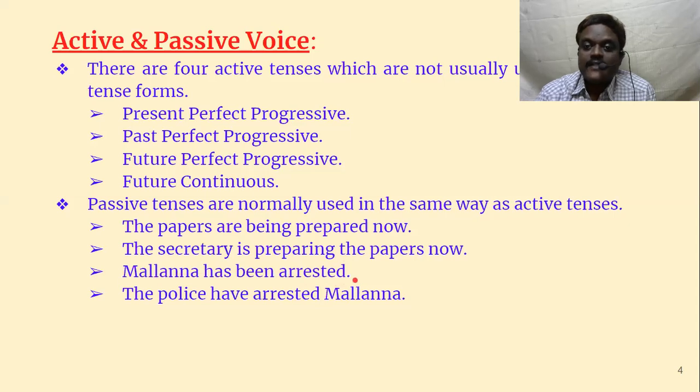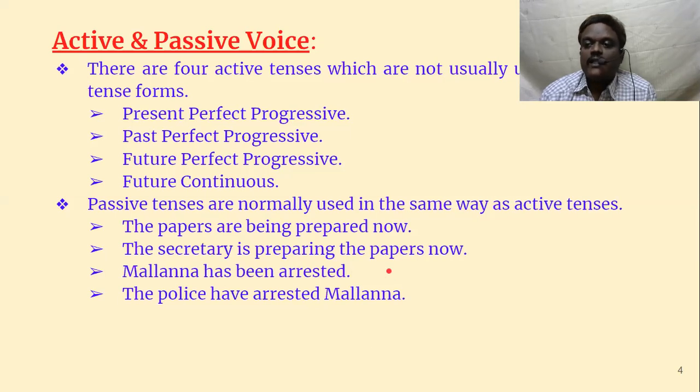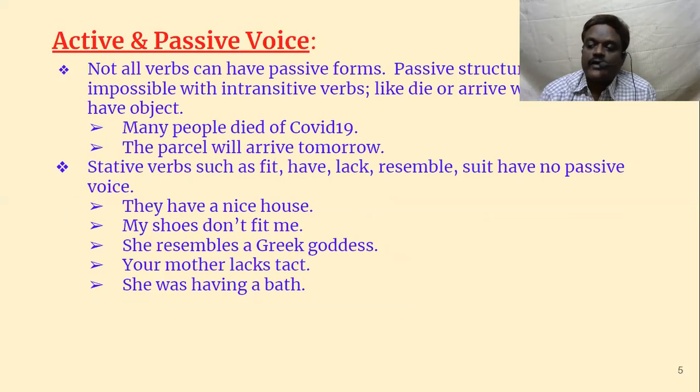Malana has been arrested. It is a present perfect tense. The police have arrested Malana, present perfect tense. This is active form, this is passive form. So just now something happened or you don't want to tell the time. Such things are used in present perfect tense. So passive forms also follow the same rules. There are no different rules for passive forms.